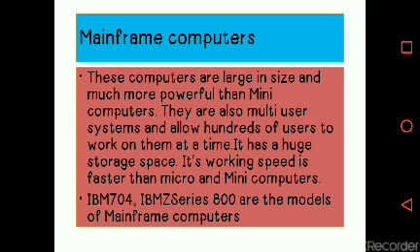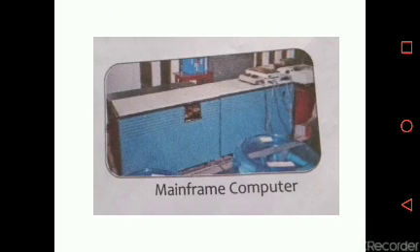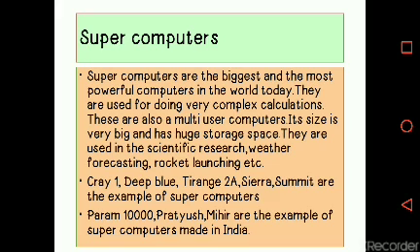Mainframe computers are very large, much more powerful than mini and microcomputers, with huge storage, and are also multi-user. A supercomputer is the biggest and most powerful computer in the world today, used for very complex calculations. Param 10,000, Pratyush, Mihir, Cray, Deep Blue, Sierra and Summit are examples of supercomputers.